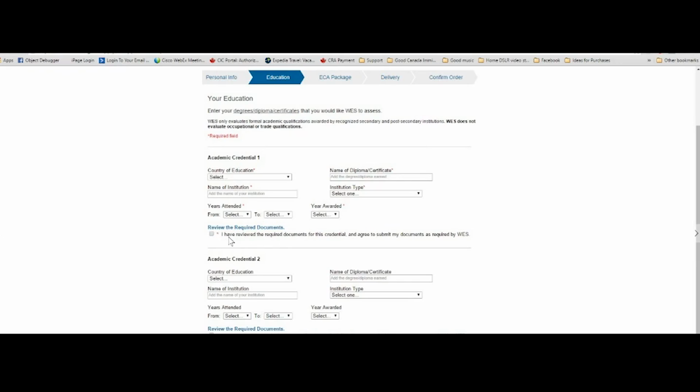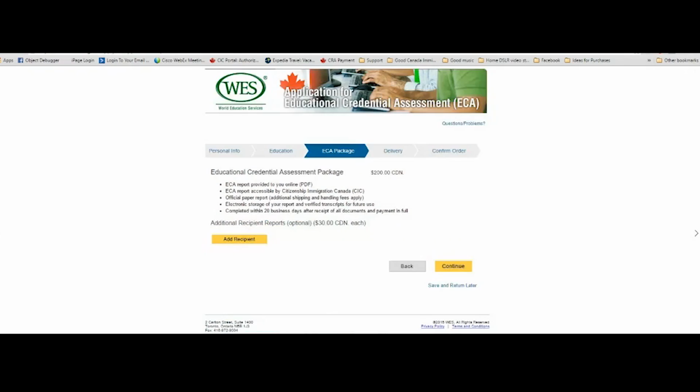And then you click on this button that you have reviewed the required documents for this credential and agreed to submit those documents to WES. And once you've done that, you go to the next credential. So for example, you have done a bachelor's program and you have done 2 diplomas. So you first do the bachelor, then the diploma, then the second diploma, and then you go to the other credential for the third one. You can add on any number of credentials based on the number of courses you have taken, and then you go and click on the continue button.